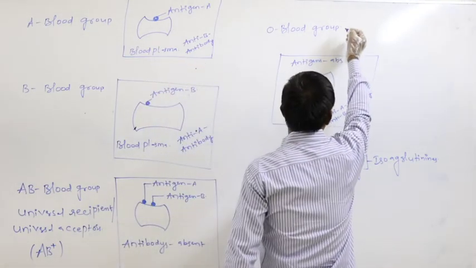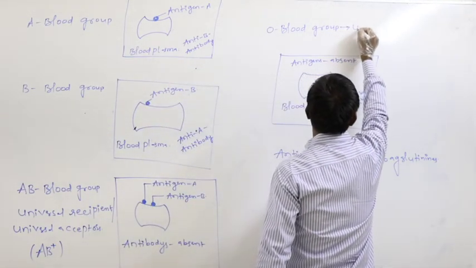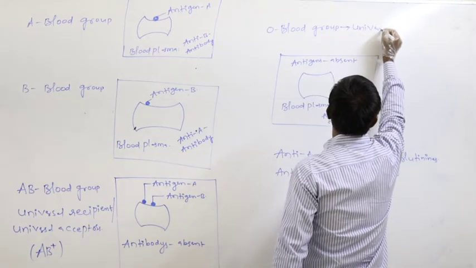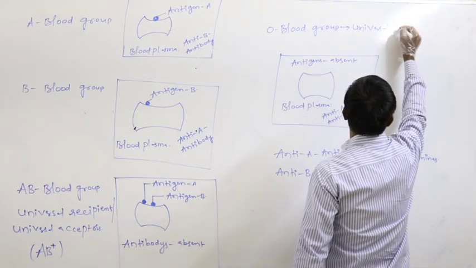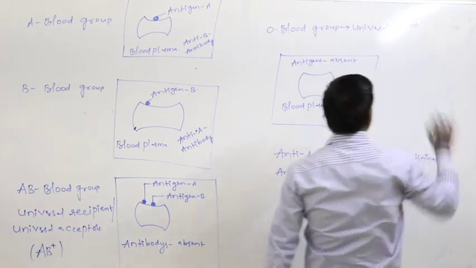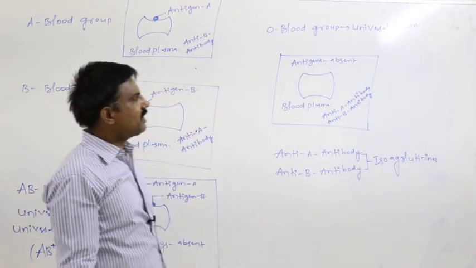So only they are said to be the universal donors.